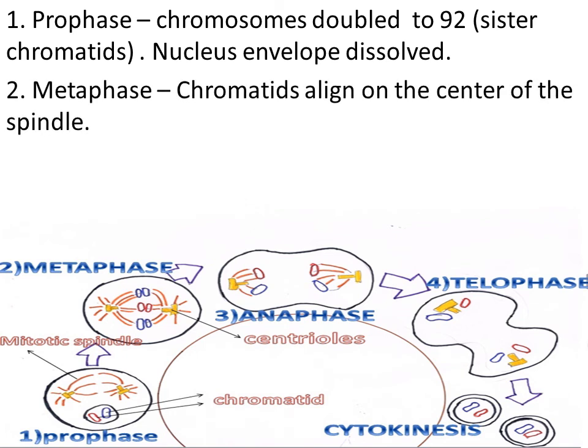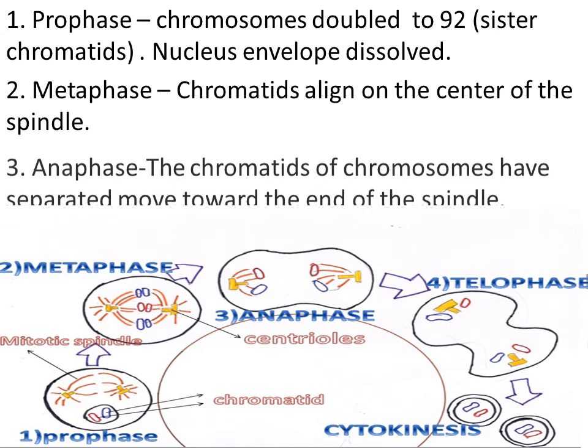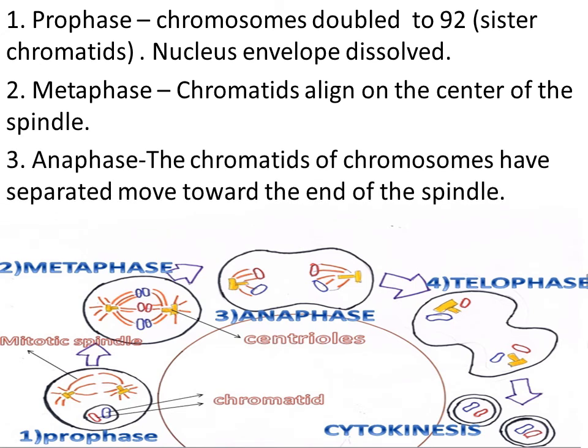Metaphase. The chromatids align at the center of the spindle. Third stage, anaphase. The chromatids, that is a pair of sister chromatids, move to each end of the spindle by the mitotic spindle contraction.